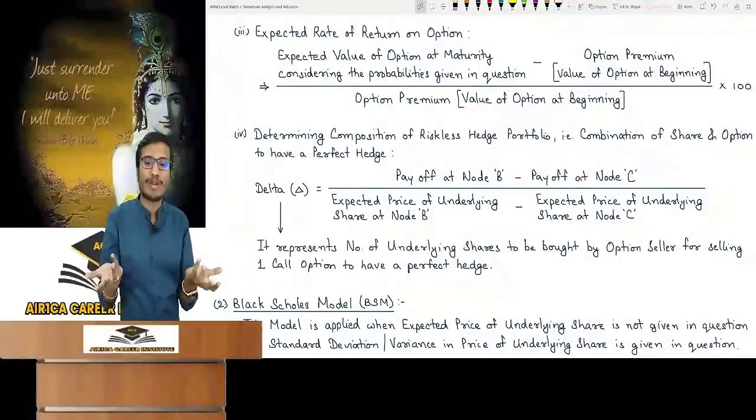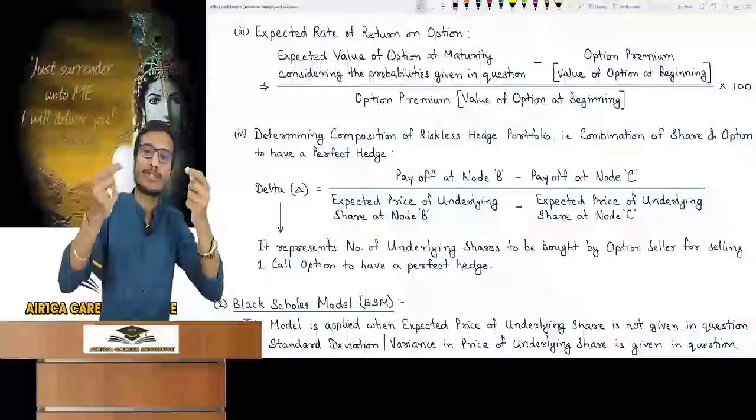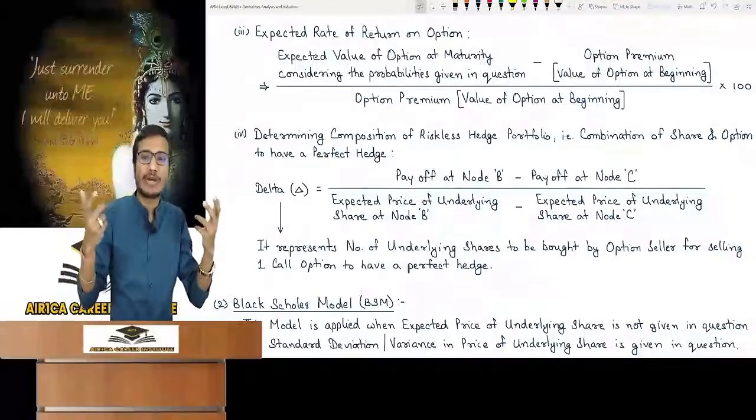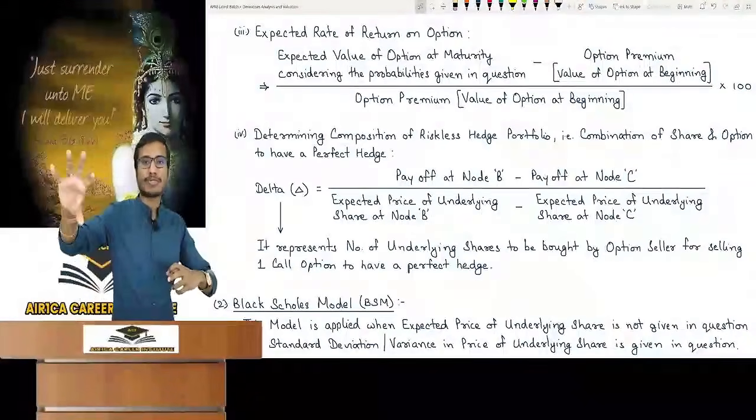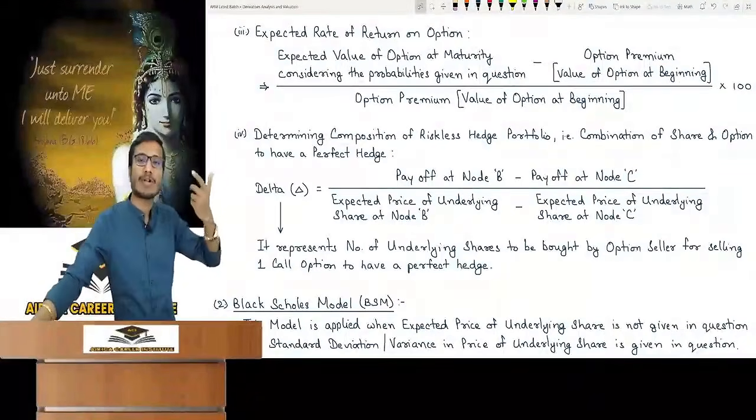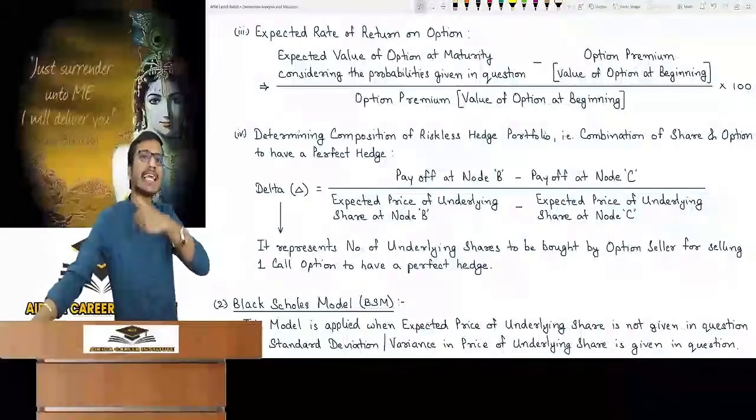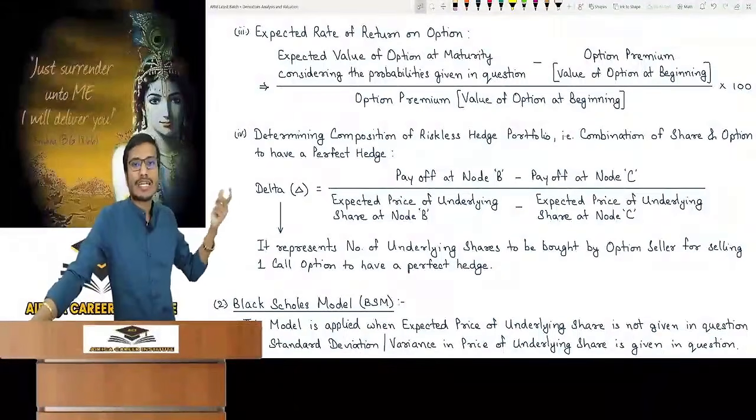So this is also called portfolio: a combination of share and option to have a perfect hedge. I will do a combination of share and option. I will buy some underlying shares to sell one call option. Now I have to find out how many underlying shares I should buy today so as to sell one call option. It is delta's formula.